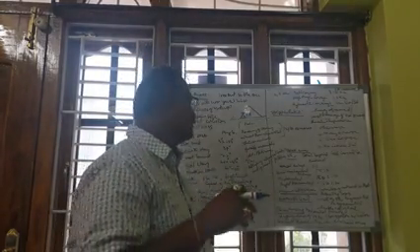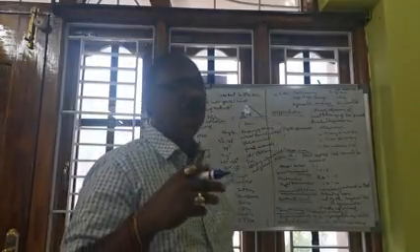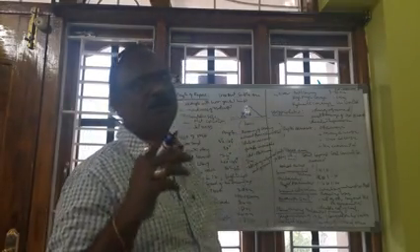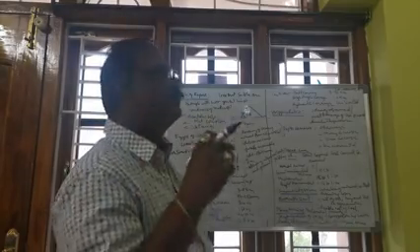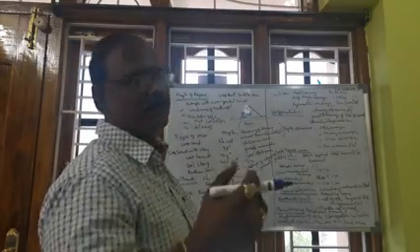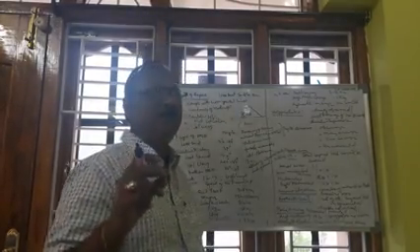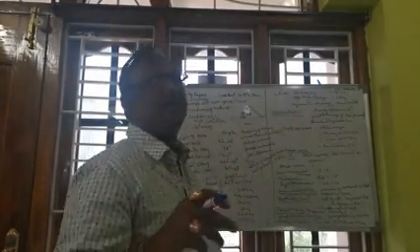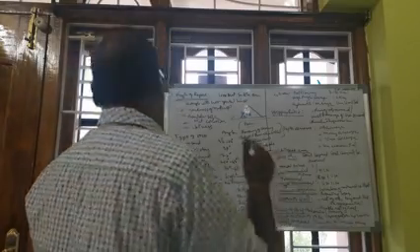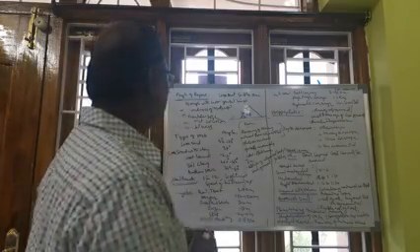So we should maintain the gradient, the angle of repose, which is fixed for different types of material, and beyond that the slope of the OB heap is unstable and may cause an accident.